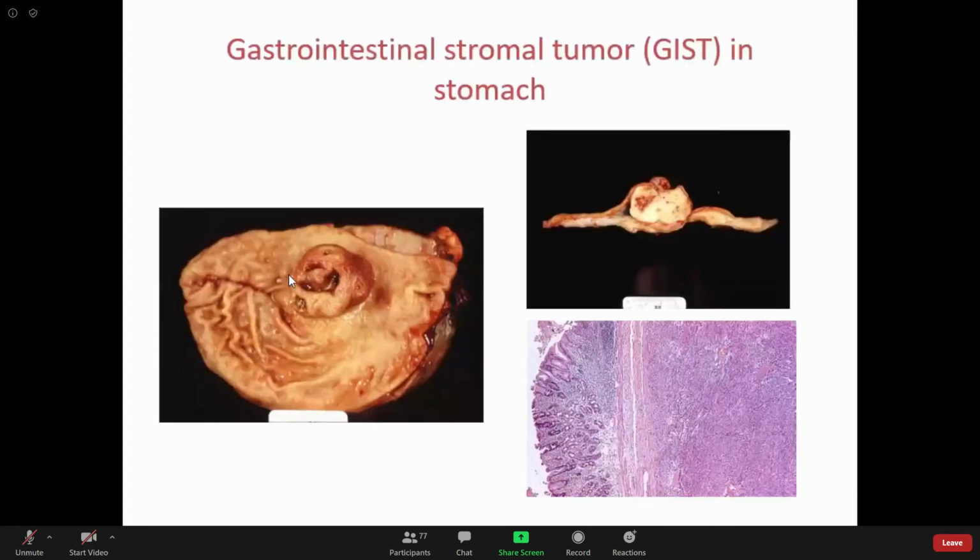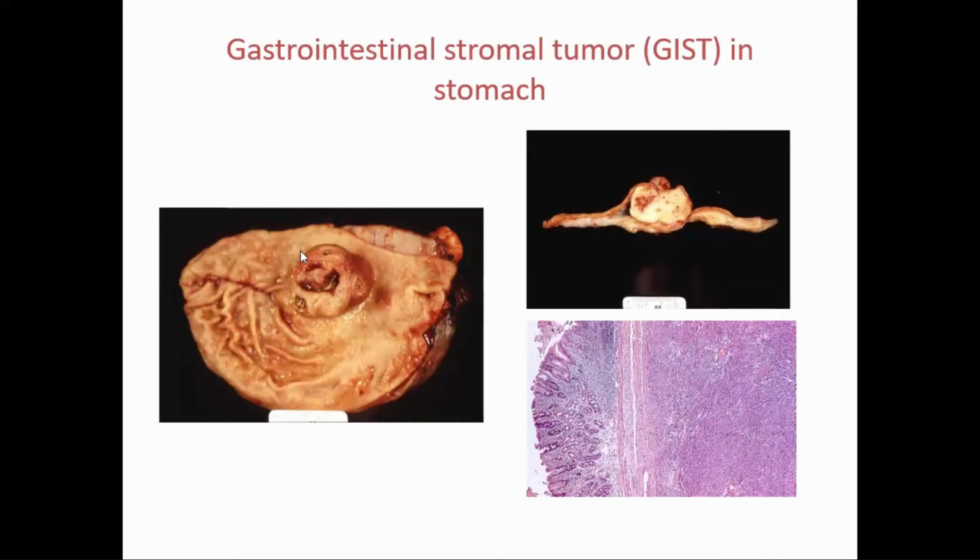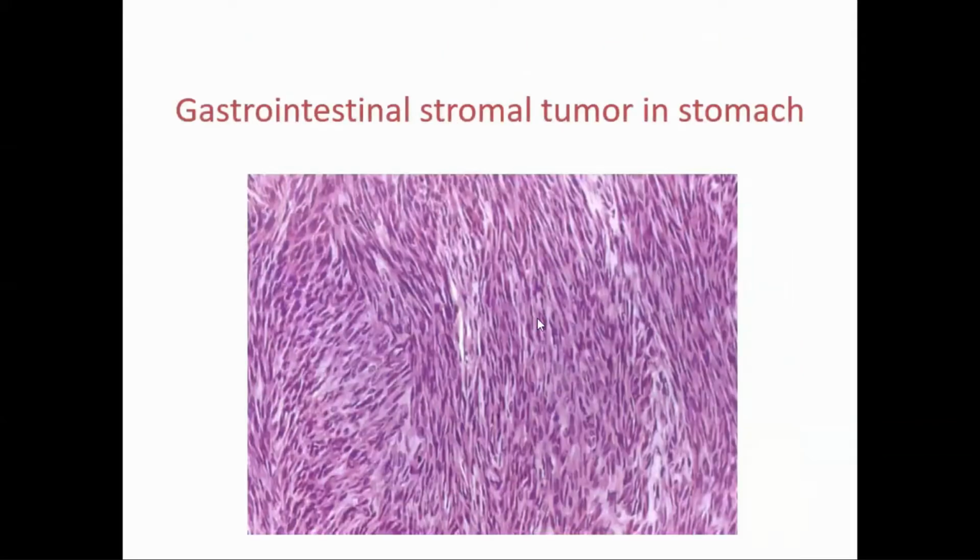Now see, this is the gastric mucosa, and this tumor is projecting in the lumen. This is just to show it has gone out in this, and this is the mucosa, and this tumor is in the submucosa and muscular layer. See, these are spindle cell type. It is just like a muscle tumor or neural tumor. So as I told you, all those muscular tumors, leiomyoma, neural fibroma, all are kept in the GIST category.